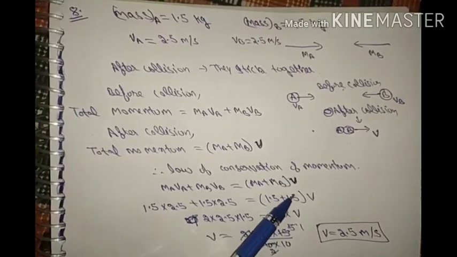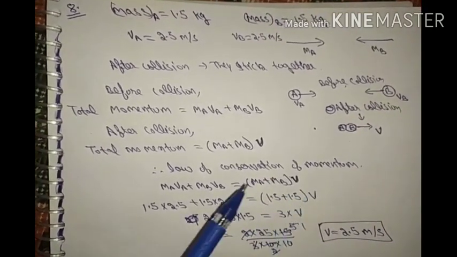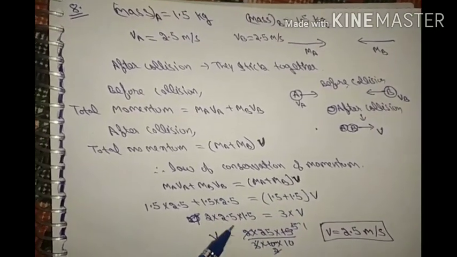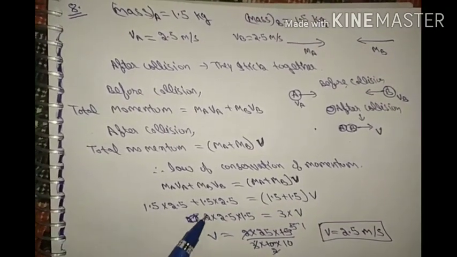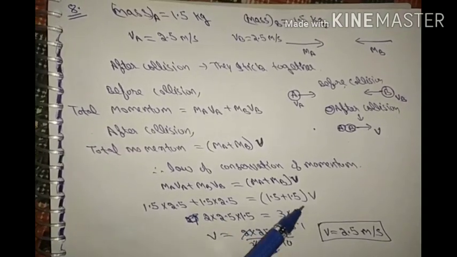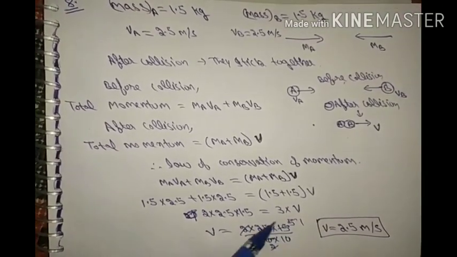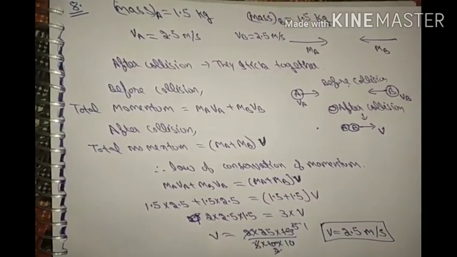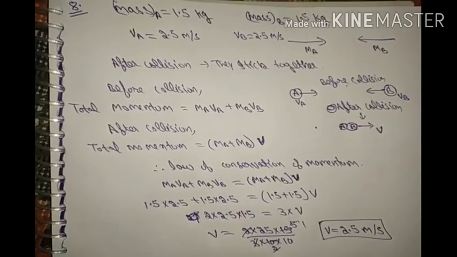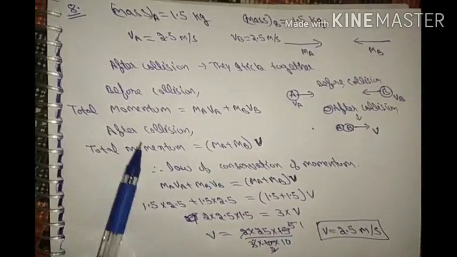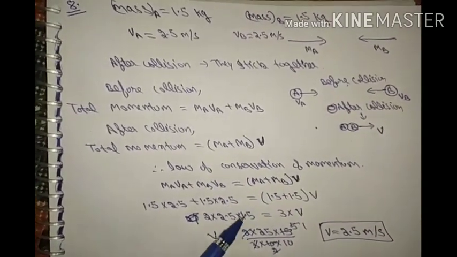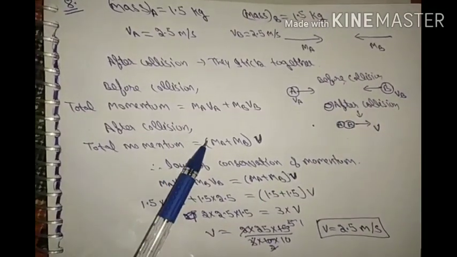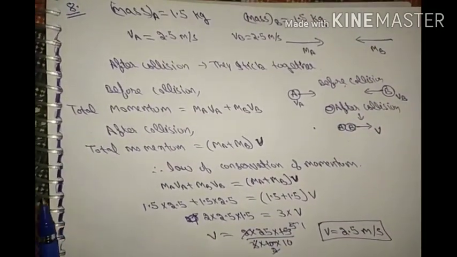and this becomes 1.5 plus 1.5 into velocity, and we have to find this velocity by which the system is moving. So now, twice of 1.5 into 2.5 is equal to 3 into v. So v, after the calculation, comes out to be 2.5 meter per second, and this is our required answer. Clear, students? First we apply the law of conservation of momentum here, and after the collision the bodies stick together, so they become a single body of mass ma plus mb. Clear, students?